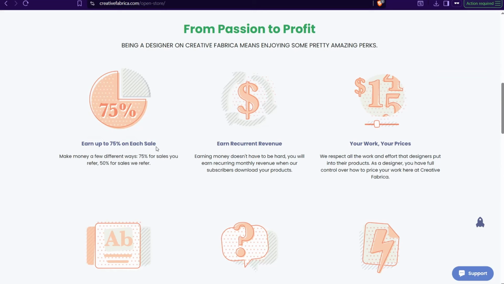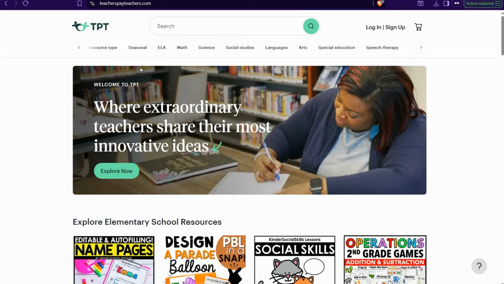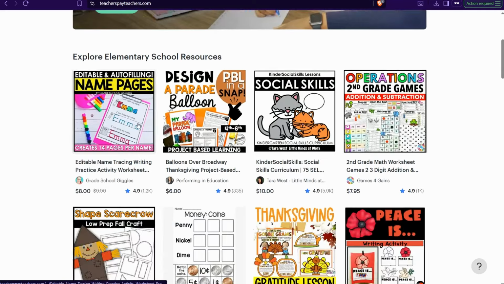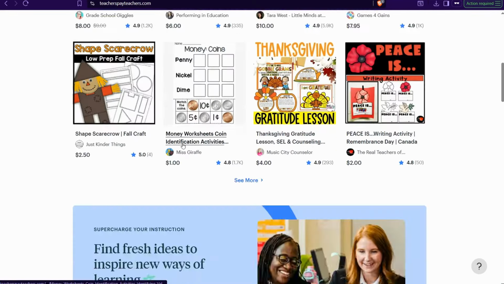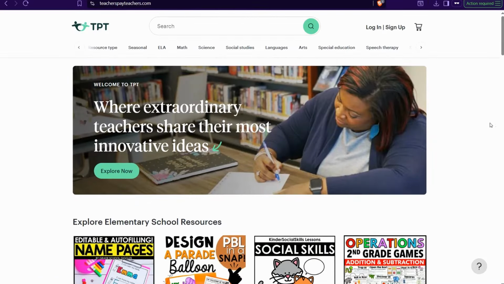But first of all, you can here add some improvements or some samples like a portfolio that you can set on dribbble.com or anything else to show some examples of these flashcards or samples of any digital product you want to sell in this store, okay, to be approved on creativefabrica.com. Or you can actually go to this amazing website, teacherspayteachers.com. For sure it's an awesome website. Here you can find huge amounts of these materials for teachers, for kids as you want. Here you can sign up for free and just upload your own digital item.